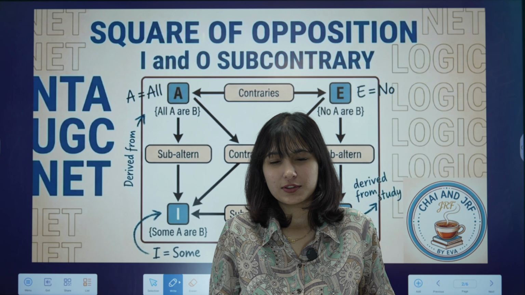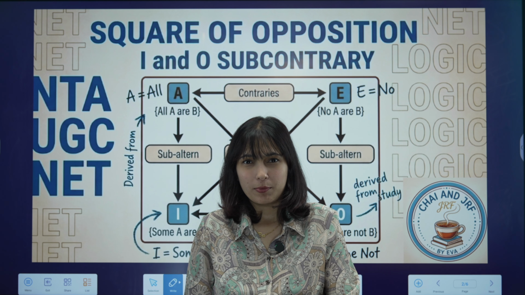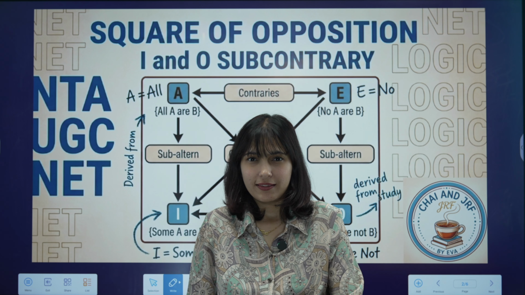So in this video today we will be covering the topic square of opposition, the I and O type of relationship that is termed as subcontrary relationships. It is a part of the square of opposition. We covered various relationships in the previous videos as well: the contradictory, that is A and O, and contraries, that is A and E. But in today's video we will be focusing on subcontrary, that is I and O type of propositions, and we will see what type of inferences we are going to conclude from such situations. So let's get started.